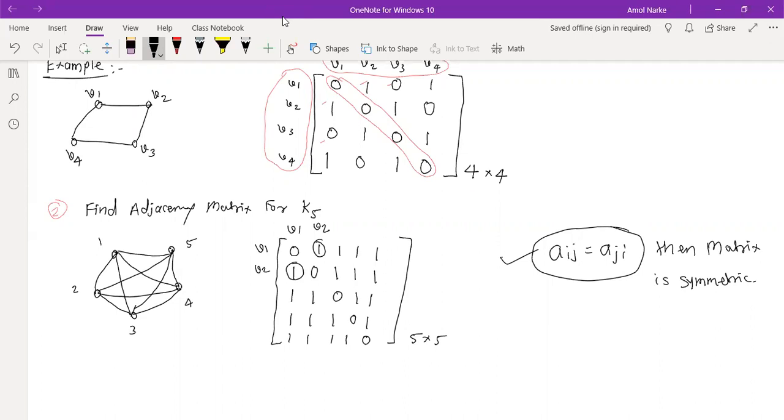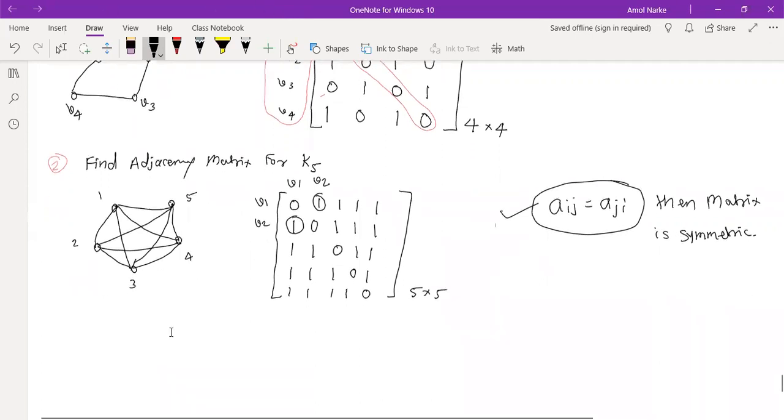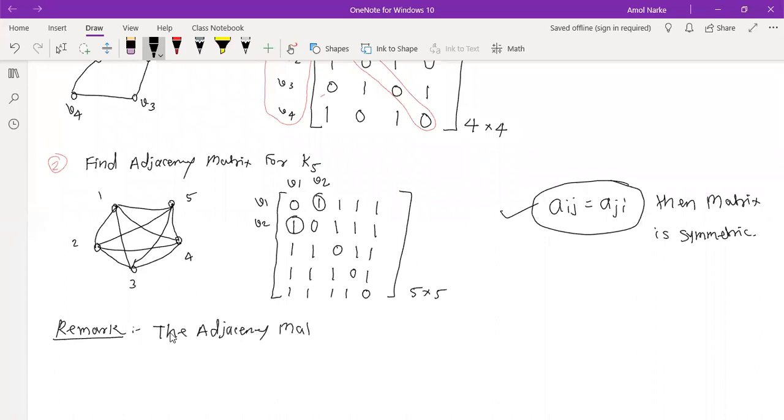Okay? Yes or no? For any graph, write down remark. You can write down remark here: the adjacency matrix for any graph is always symmetric.